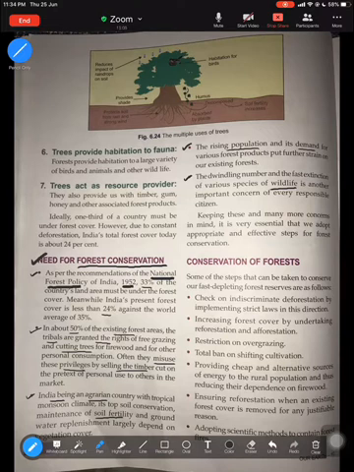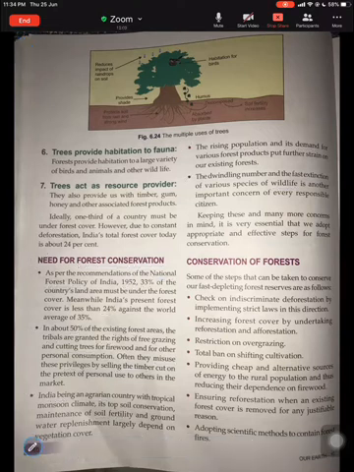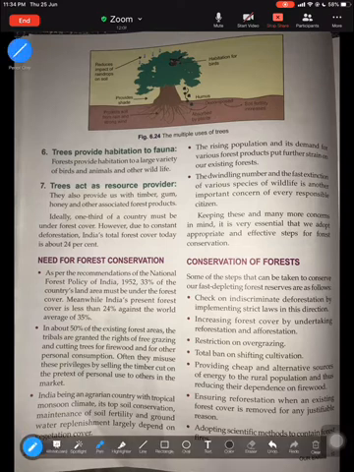Okay. Now moving to the next subtopic, conservation of forest. What are some of the steps that could be taken to conserve forests? First, checking on the indiscriminate deforestation that is taking place. So we must have strict laws that will help us to check indiscriminate deforestation. We must undertake afforestation and reforestation measures, afforestation like planting trees in a new area, and reforestation meaning planting trees in an area which had forest cover earlier. Restrict and ban overgrazing. Shifting cultivation has to be banned, so that